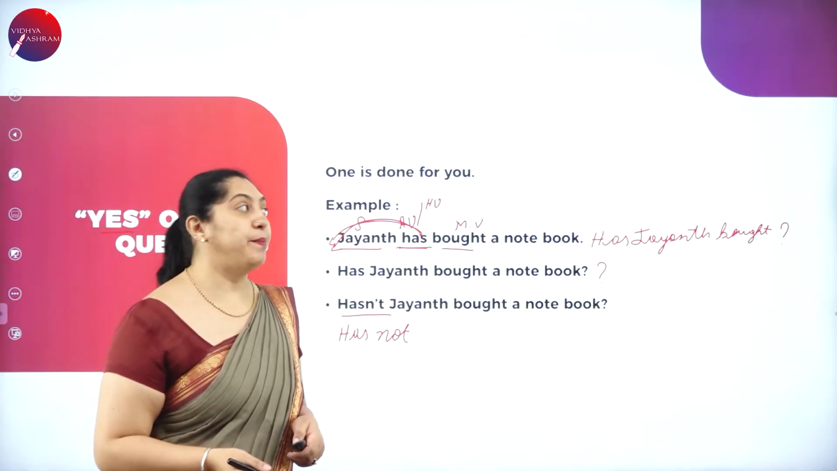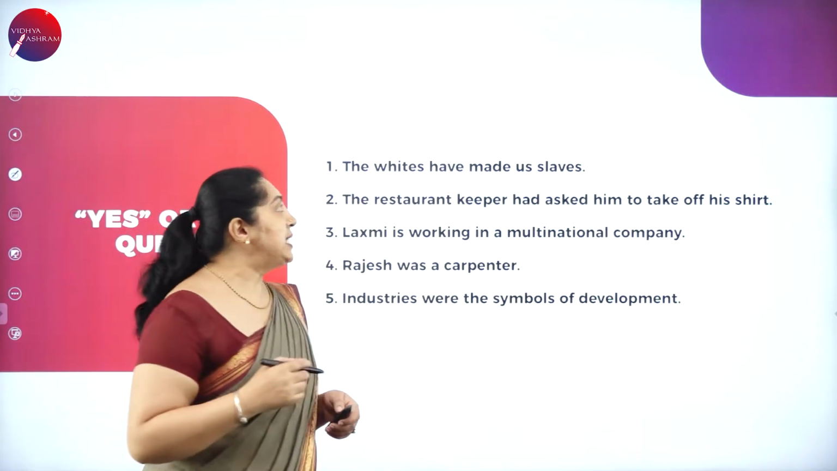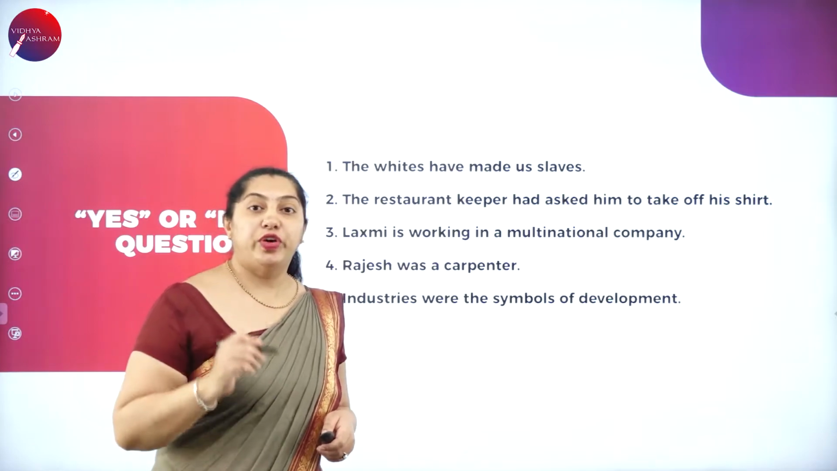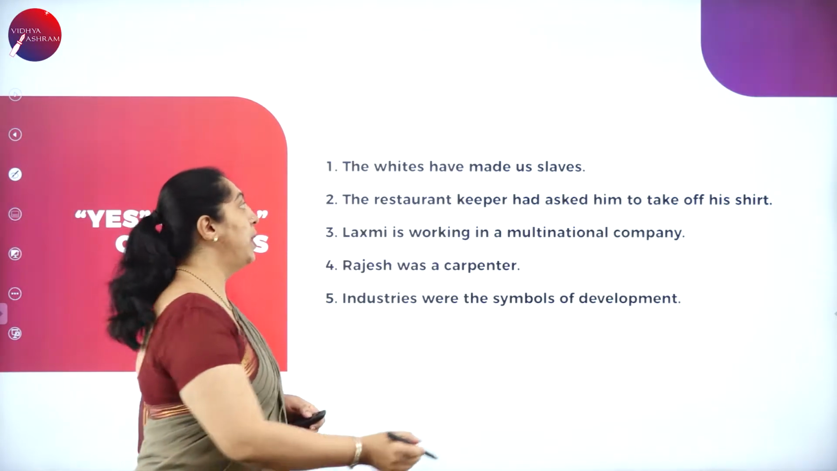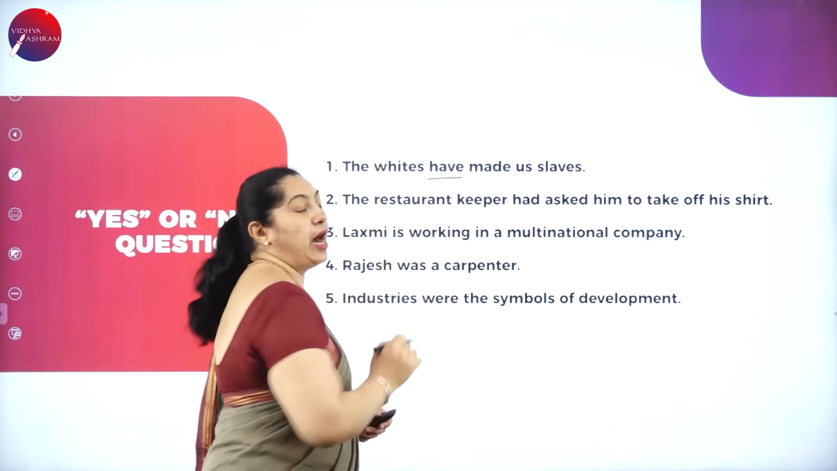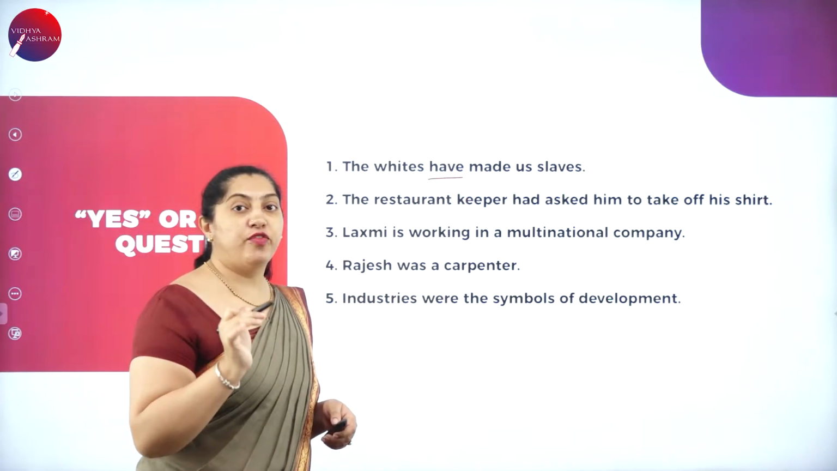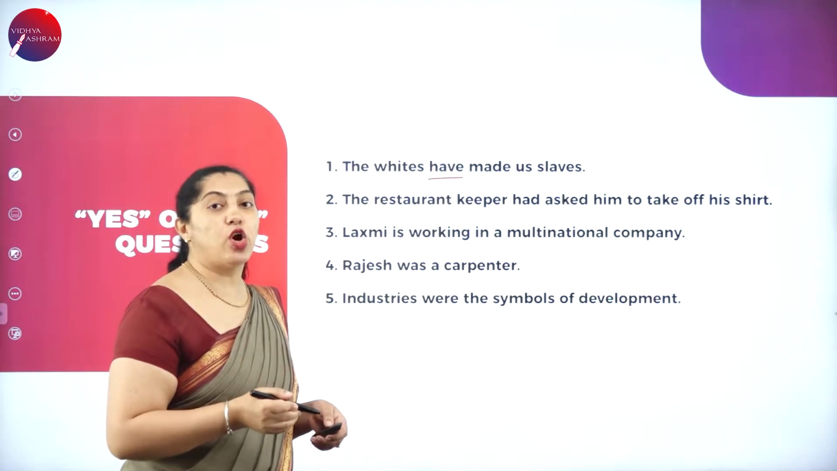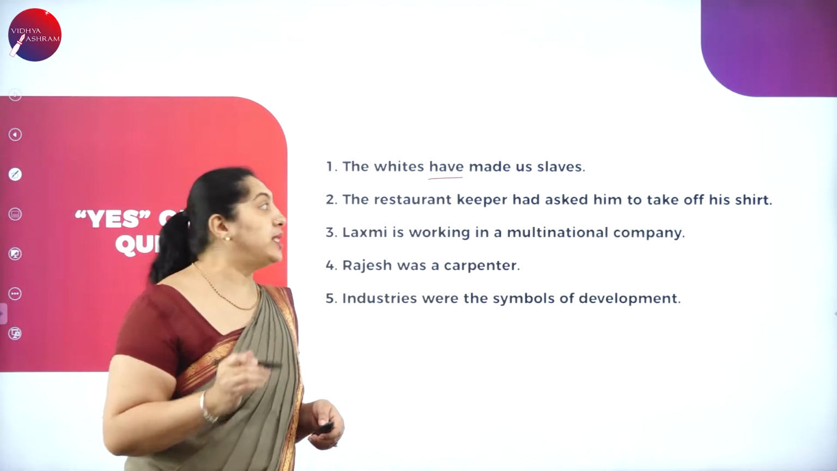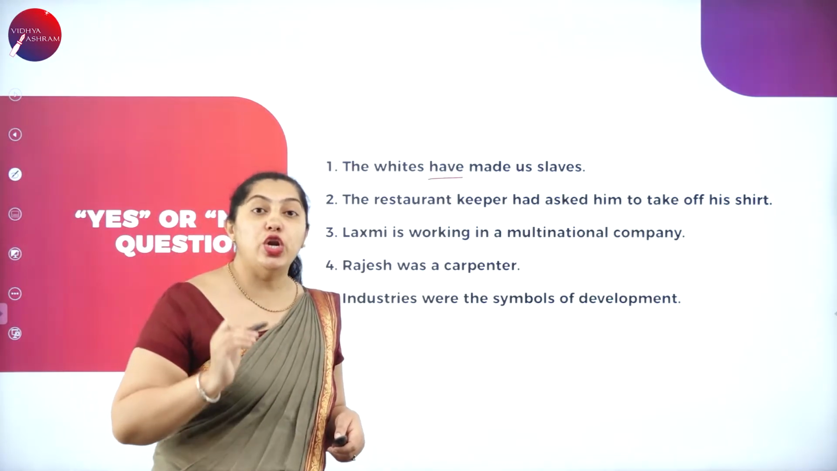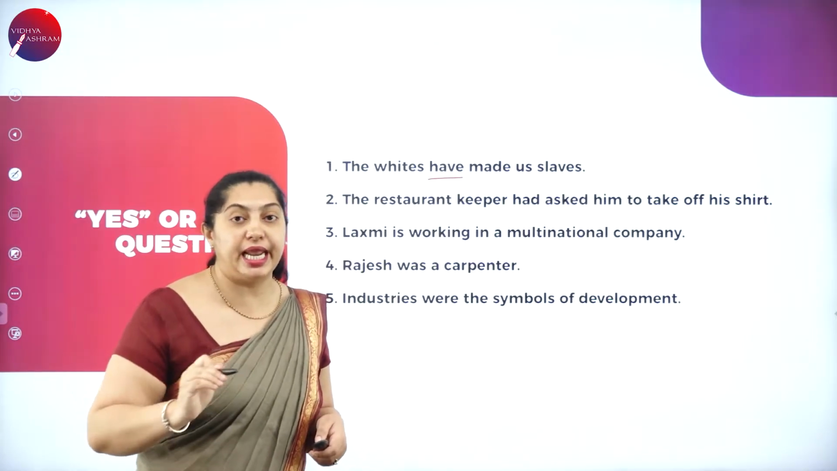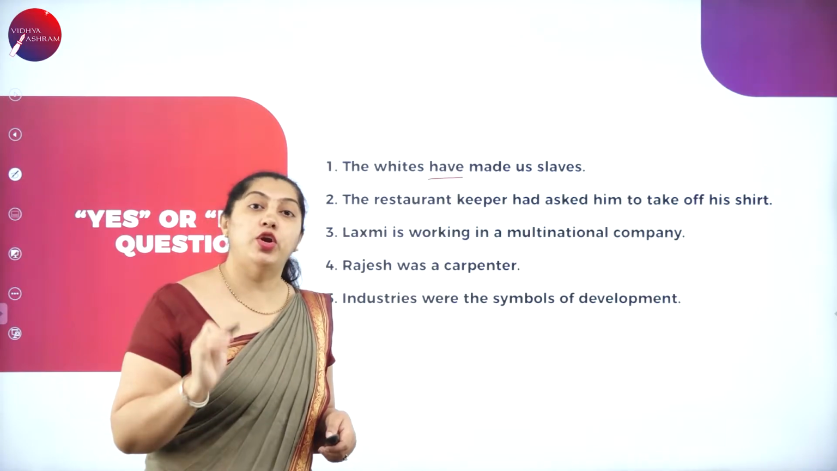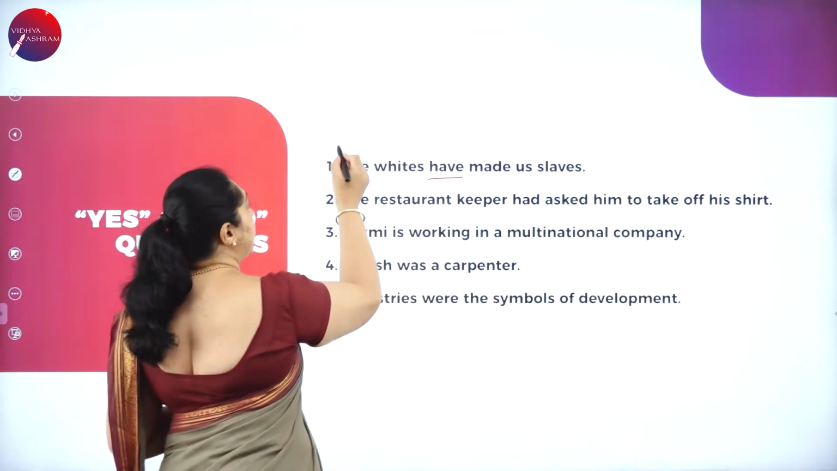Let's see the examples here. The whites have made us slaves. First, you need to identify the auxiliary verb or the helping verb. So, the auxiliary verb is have here. Always the auxiliary verb will be written in the beginning of the sentence. Once you write the word have, you will not repeat or rewrite the same word have in the sentence. If you write it, it will be wrong. So, let's see the answer here.